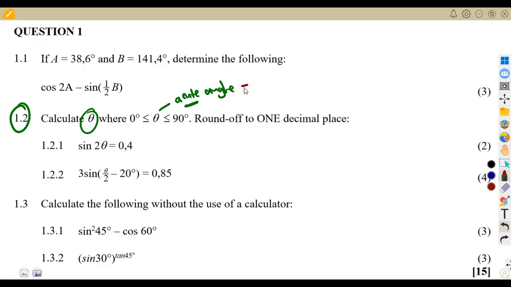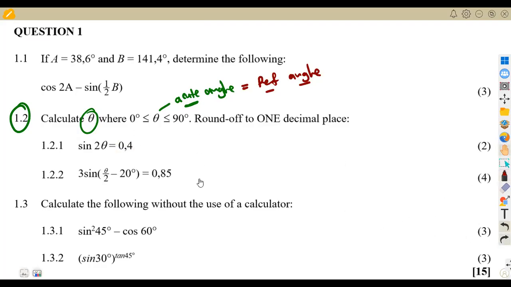This one is referred to as the reference angle. All right. So if it is the reference angle, that means we are just going to use the value that we get direct from the values that we are given here as our angles.